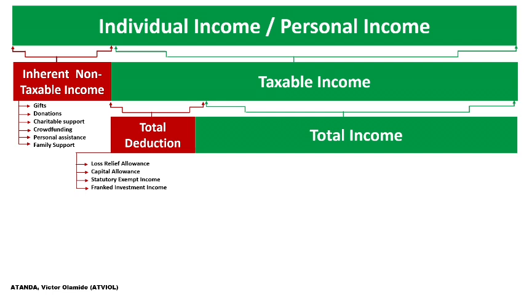So after we've already gotten our total income, there are further deductions that we can also make before we say, okay, this is the amount we are charging to tax. Those deductions, mentioned earlier when we started our class, are what we refer to as eligible deductions. So what are these eligible deductions? Those are the things we want to consider now. What are the things that constitute these eligible deductions?